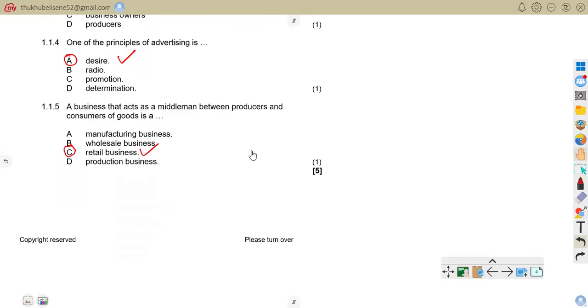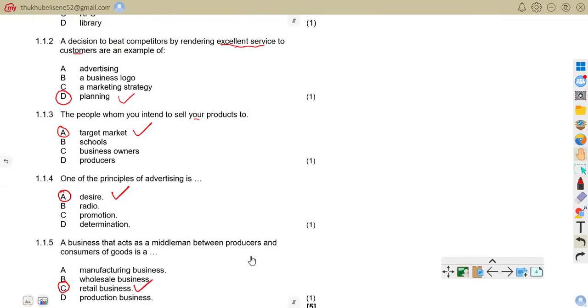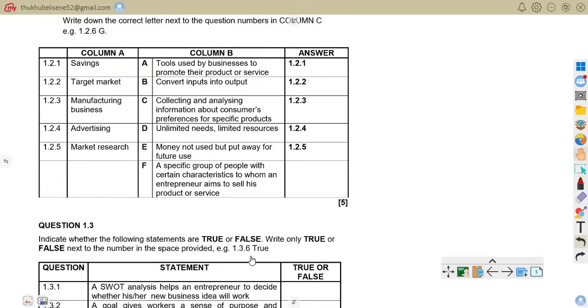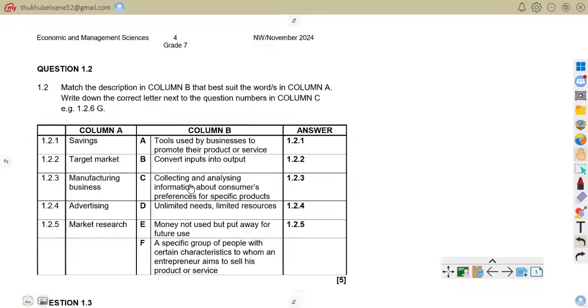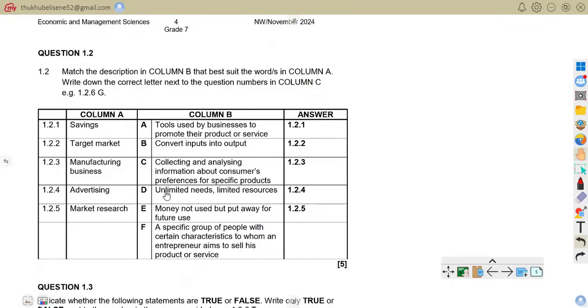Now we are moving on to question 1.2. 1.2 is a matching question.